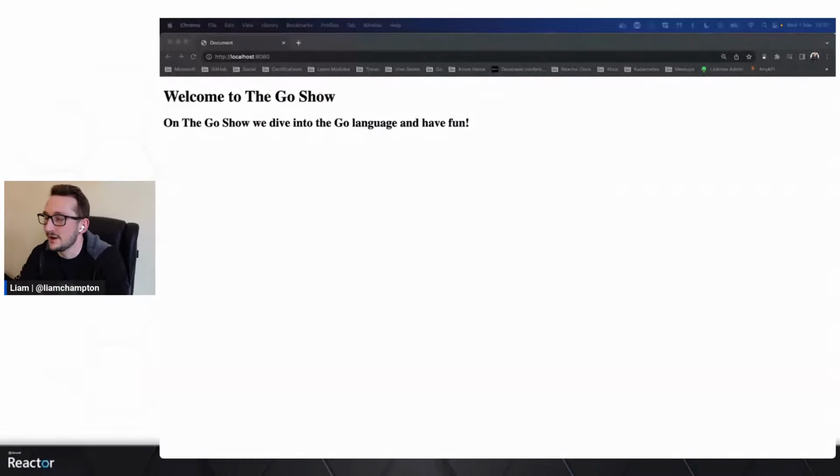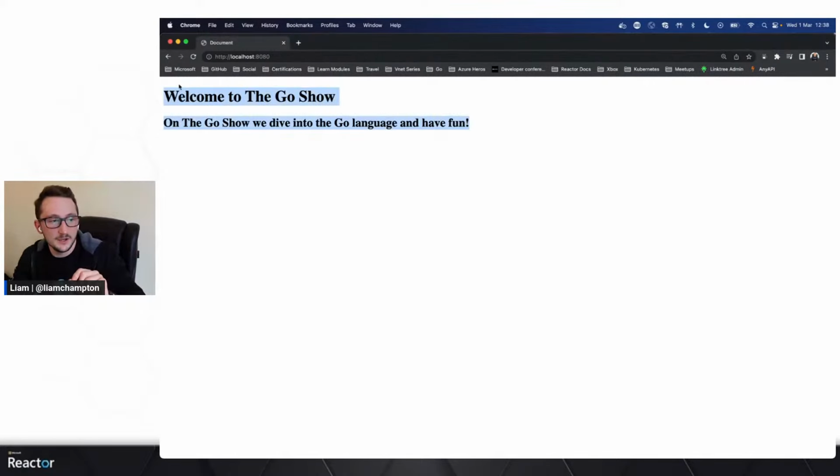Cool. So we can see localhost 8080. There it is. That is rendering an index.html file. And I can show you it's rendering an index.html file, because otherwise it would just be really small text at the top. And I'm not even sharing my screen. There we go. Here we go. Really small text at the top if it wasn't an HTML file.